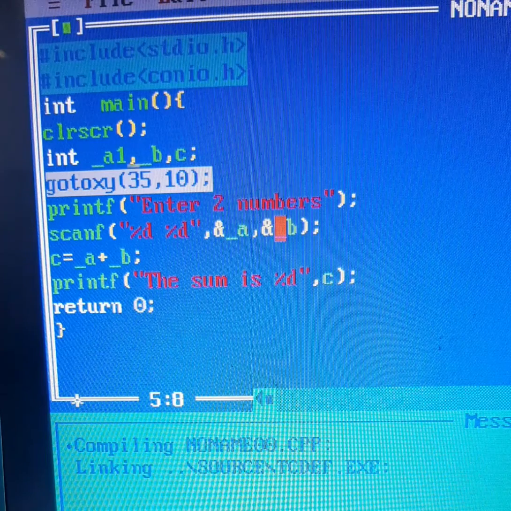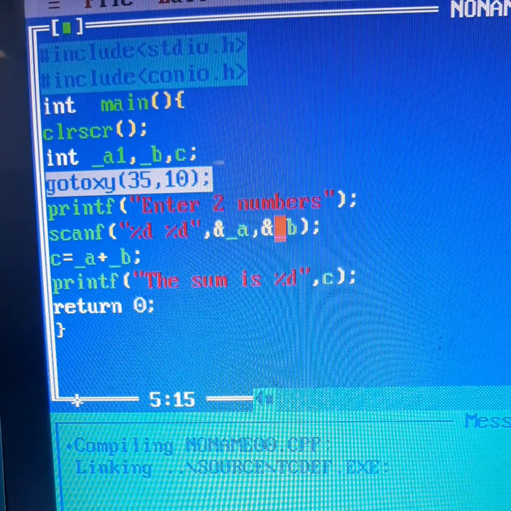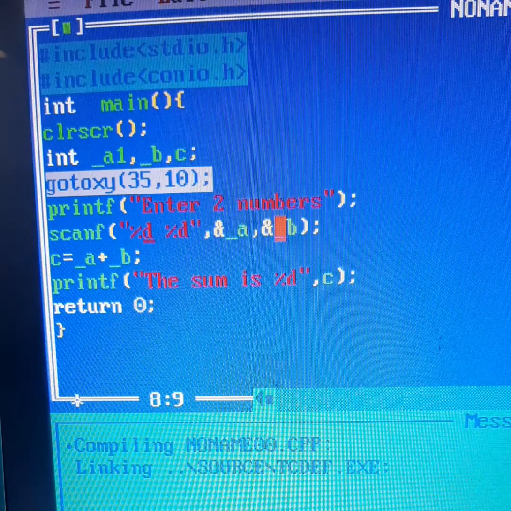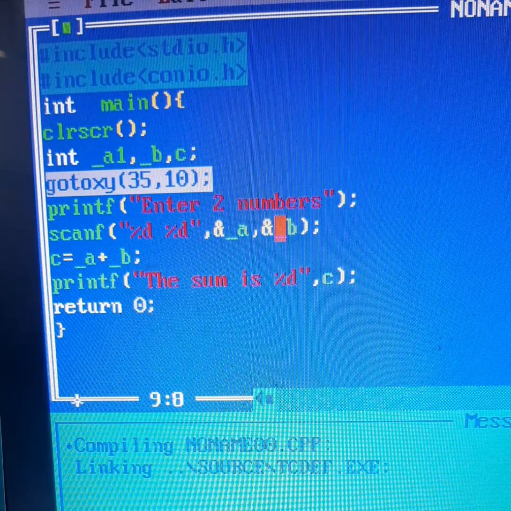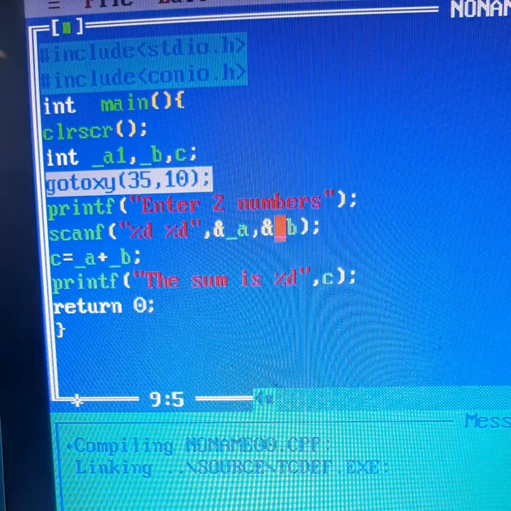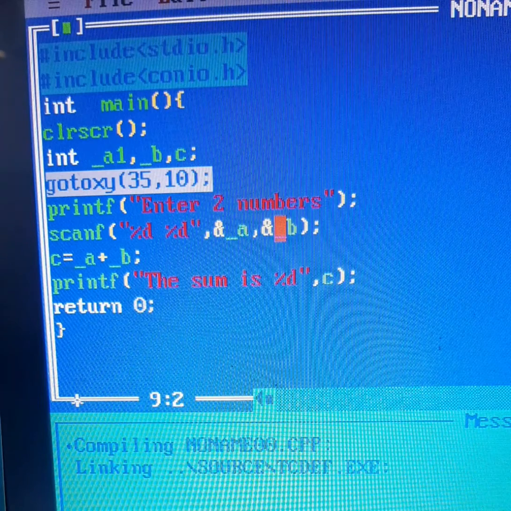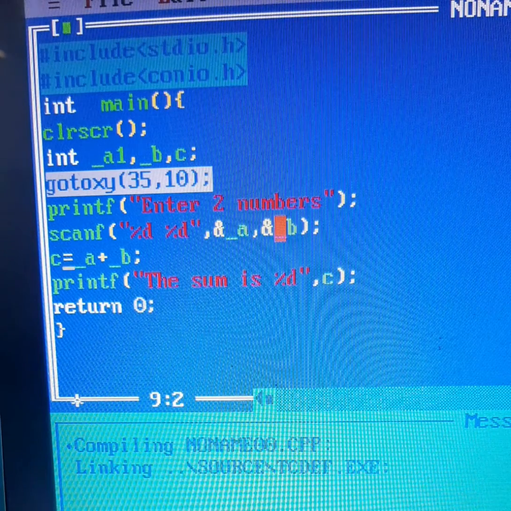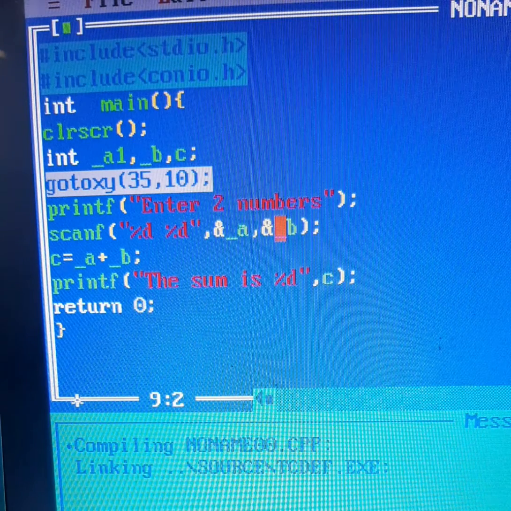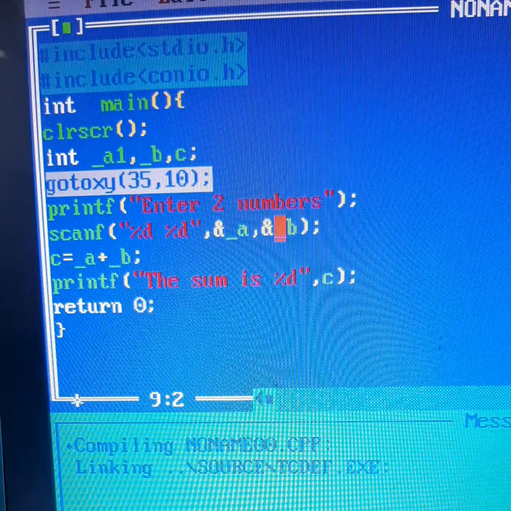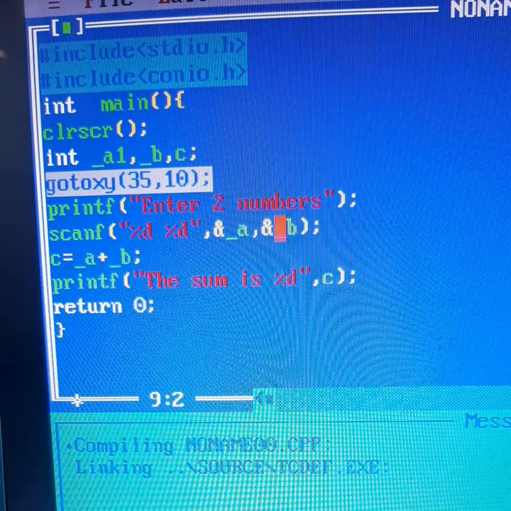Next, I have used here punctuators: semicolon, curly braces, circular brackets, commas and all. They are all punctuators. And then I have used here 2 operators. One is the arithmetic operator plus and the other is the assignment operator equal to. Now we have to use a ternary operator. We have to concentrate on that. So let's look at that also.